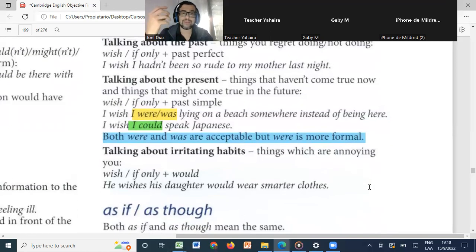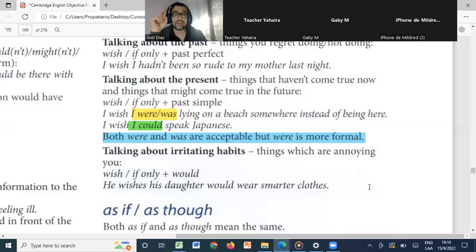Then also, talking about irritating habits, when we are surrounded by people and sometimes get irritated by their habits, mostly maybe our family members, or even coworkers. When you are irritated by different habits from other people, and you talk about things which are annoying you, in that case we use wish or if only, and then we use would.